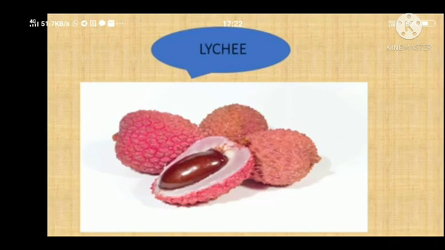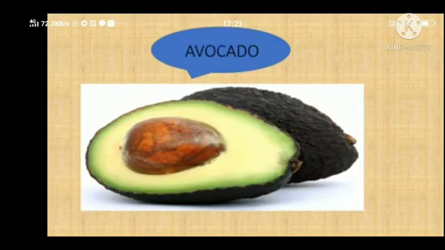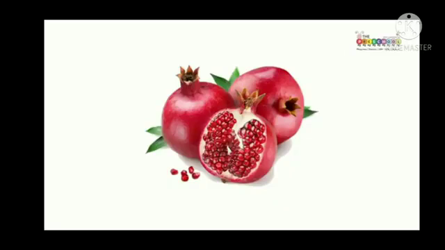So, some fruits have one seed like mango, lychee, and I will show you another one, avocado. Do you know the avocado? Yes. This also has a single seed. Now I will show you 2 to 3 pictures of single seed. See carefully. We have seen cherry, lychee. This is the avocado. And now I will show you the pictures of the fruits which have so many seeds. Okay children, let us see.